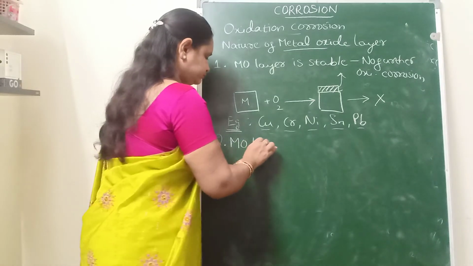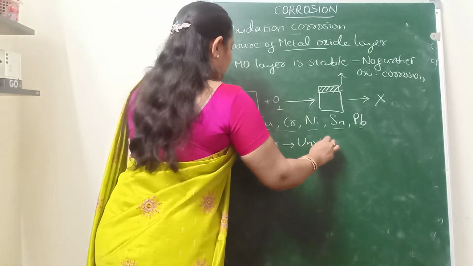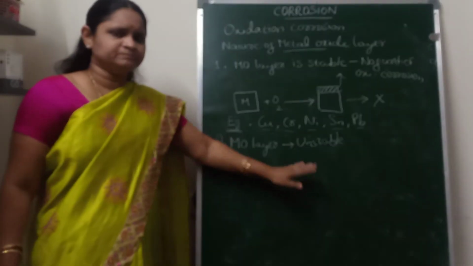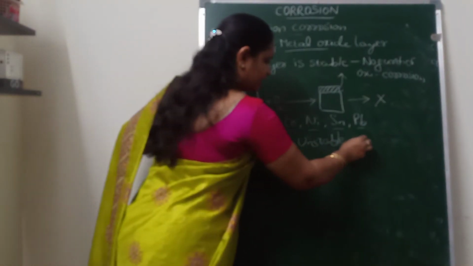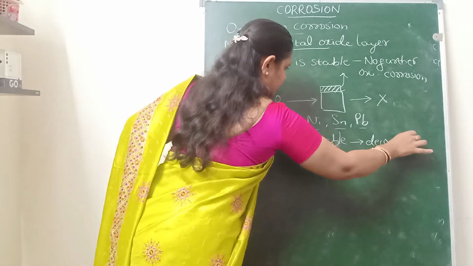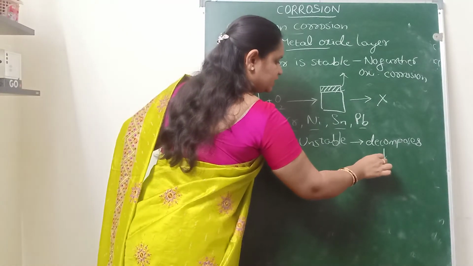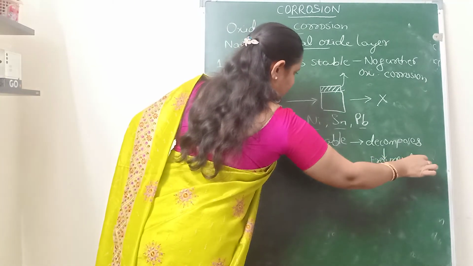If the metal oxide layer is unstable, then as soon as it is formed, it will decompose to form the free metal and oxygen.